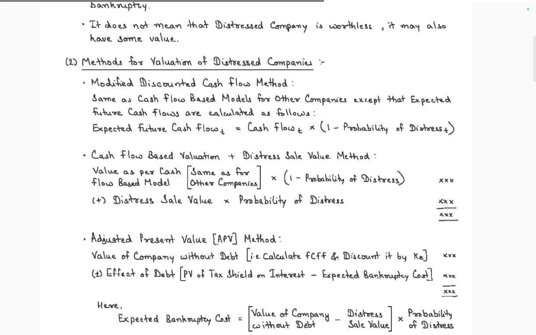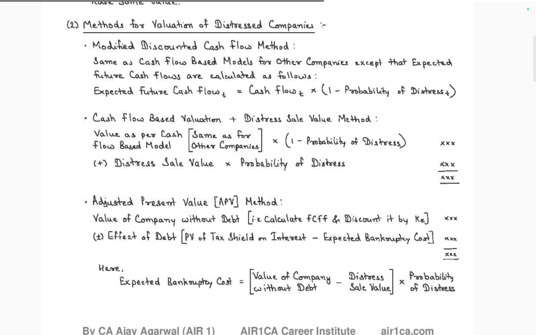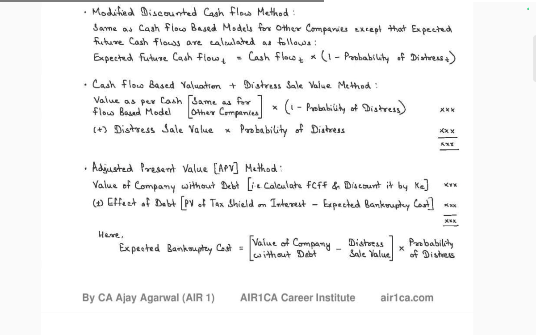It is the same as the cash flow based model for other companies, except the expected future cash flows are calculated as follows. The expected cash flow is equal to cash flow into 1 minus probability of distress. Cash flow based model plus distress based model. Value as per the cash flow model of other companies into 1 minus probability of distress.